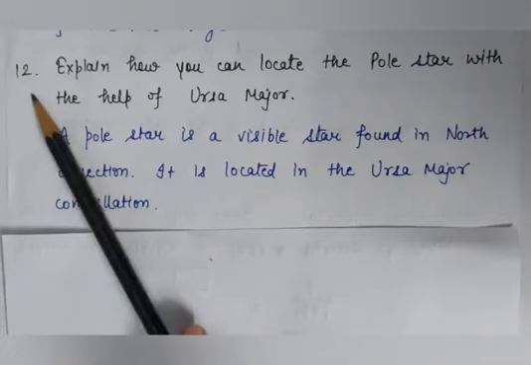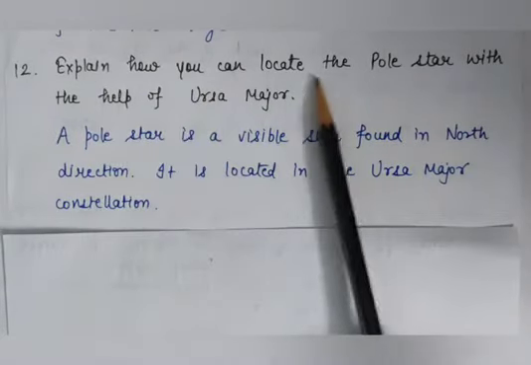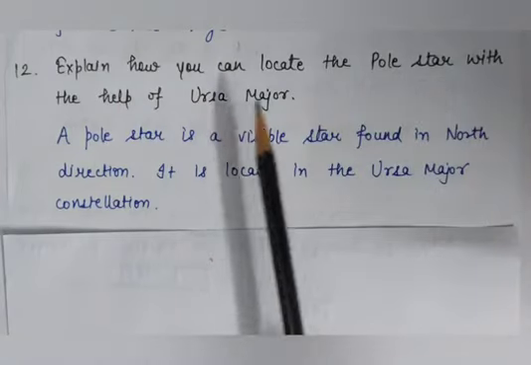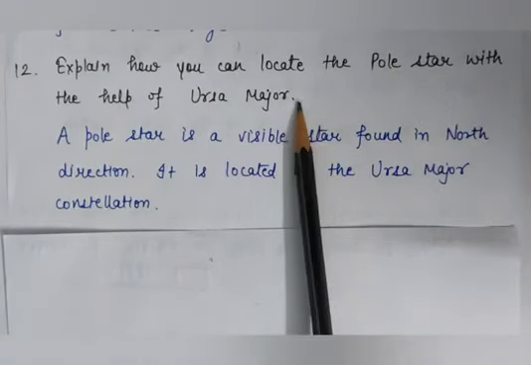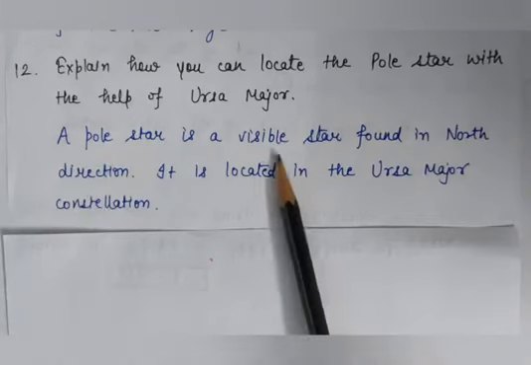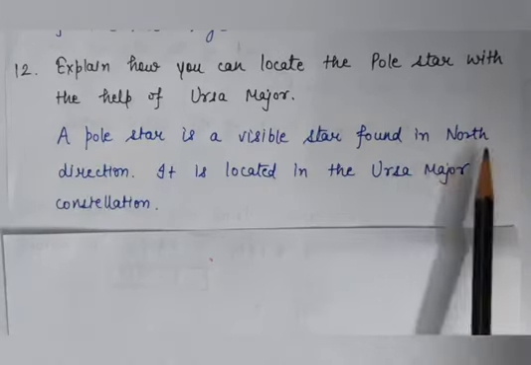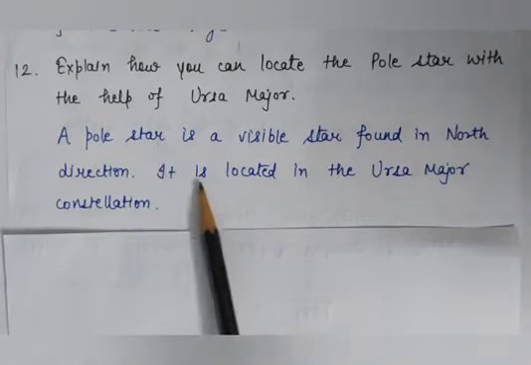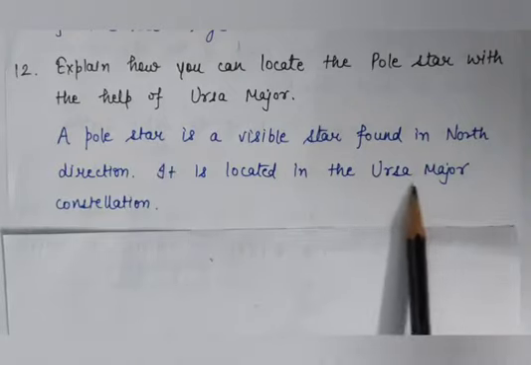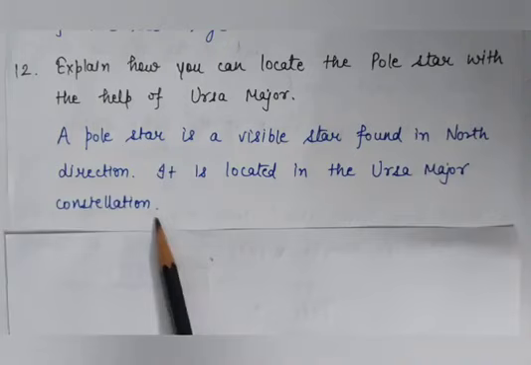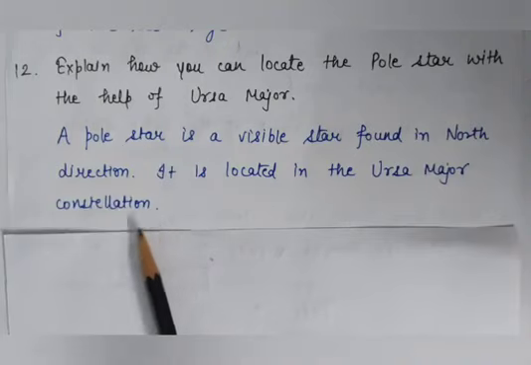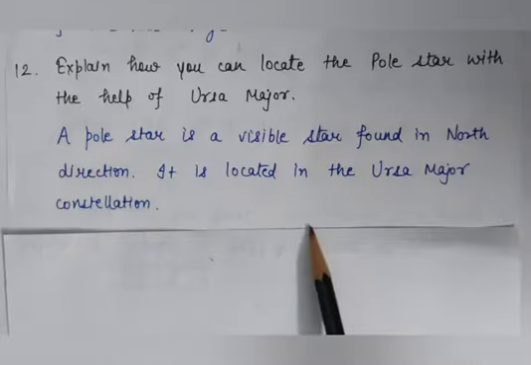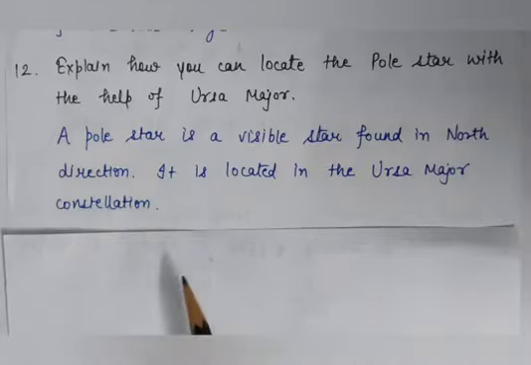Now question number 12, explain how you can locate the pole star with the help of Ursa Major. This is a constellation. Okay, so a pole star is a visible star found in the north direction, and it is a stationary star, and it is located near the Ursa Major constellation. So now we will discuss the steps by which we can locate the pole star using the Ursa Major constellation.